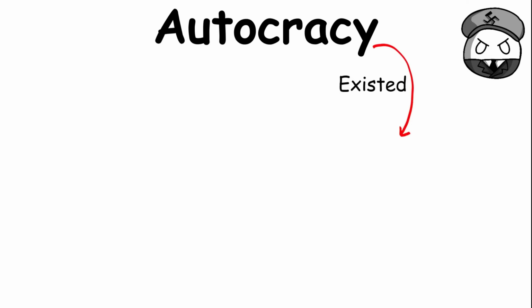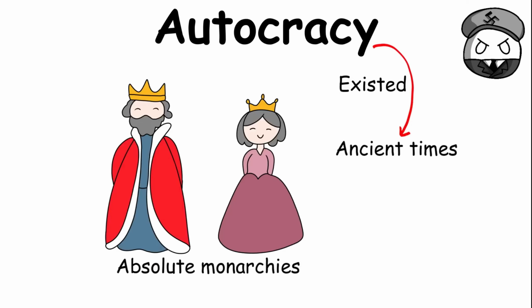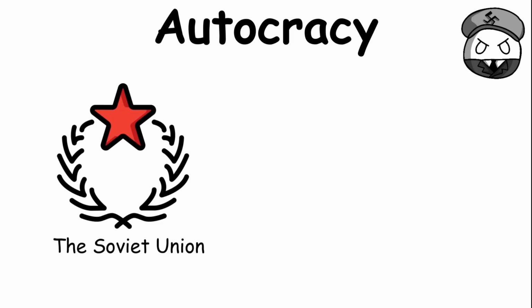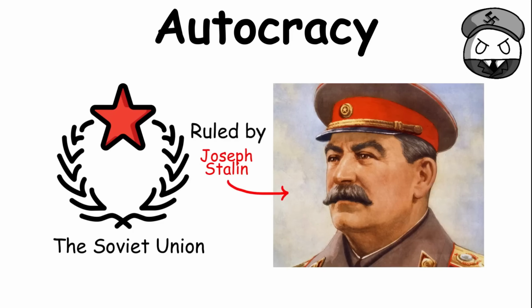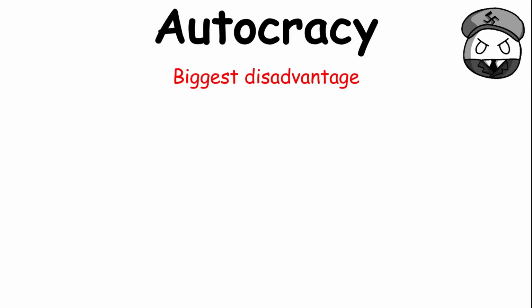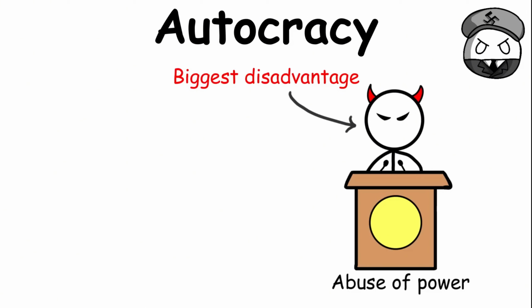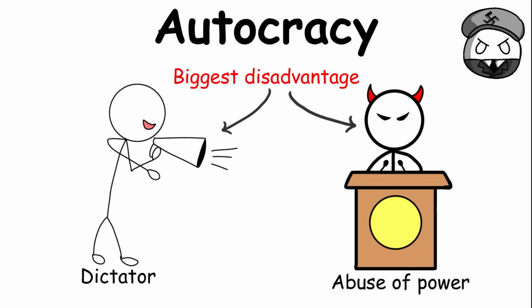Autocratic systems have existed for thousands of years and were often seen in absolute monarchies where the king's word was treated as law. The Soviet Union under Joseph Stalin is one of the more recent examples of an autocratic system. The biggest danger of autocracy is that the ruler can misuse their authority and eventually become a dictator.